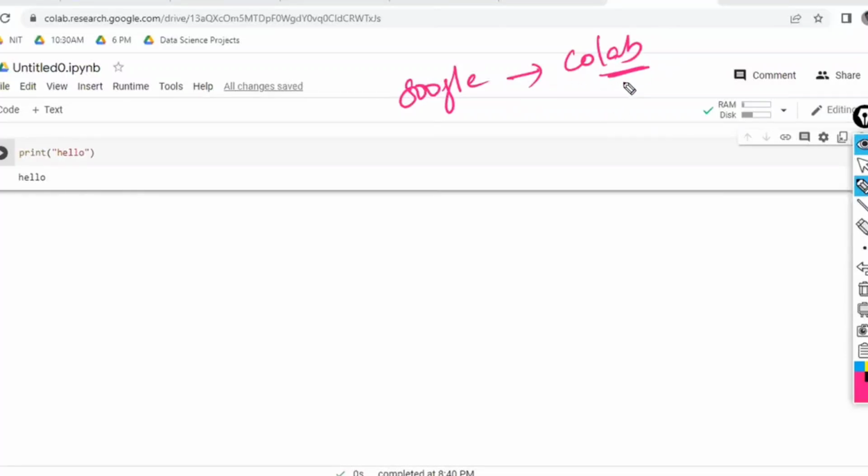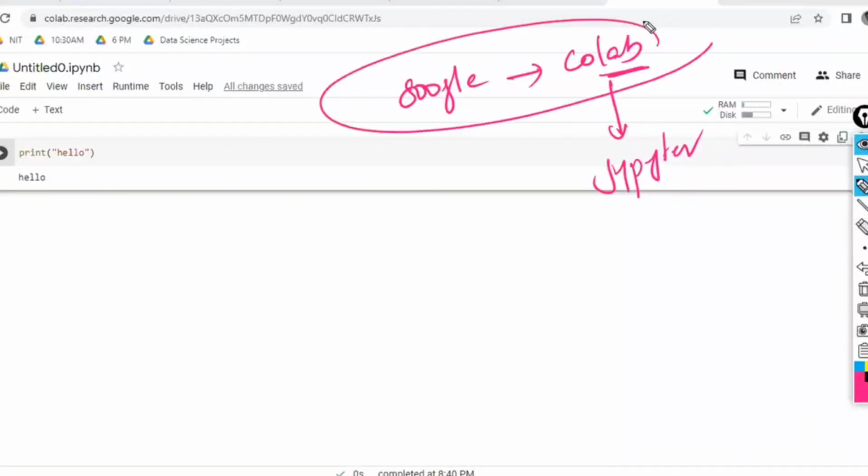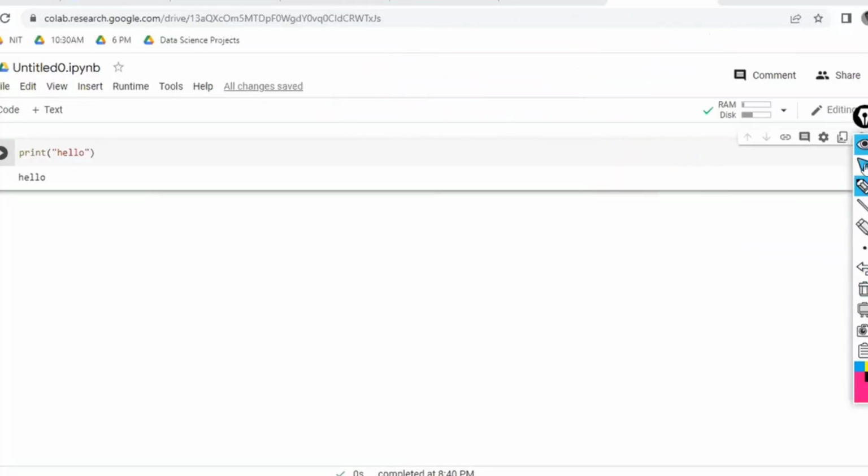Now why did they create it with the Jupyter Notebook only? They can create anything else also, na? Because Google Colab was created majorly for the students. So for students, whichever is friendly or easy, according to that, they have created it. Is that clear?